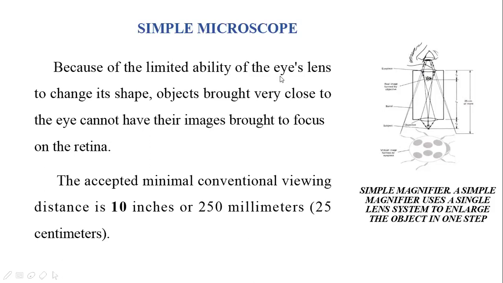If you keep an object very close to your eye, you cannot see it clearly. There must be a minimum distance of 25 centimeters between the eye and the object to see it clearly.